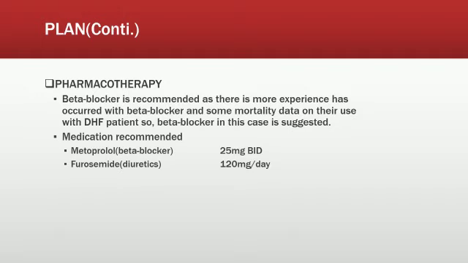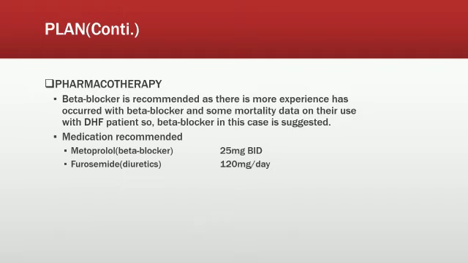So the beta blocker in this case we are going to suggest, and the medication recommended is metoprolol beta blocker 25 milligrams BID, and furosemide as a diuretic that we were previously giving is 120 milligrams per day.